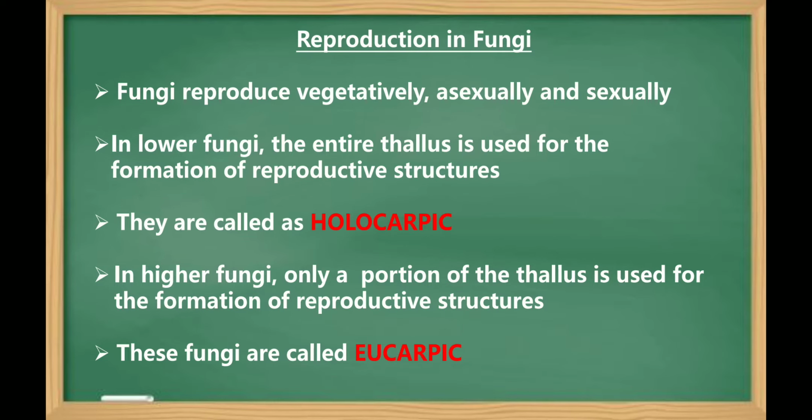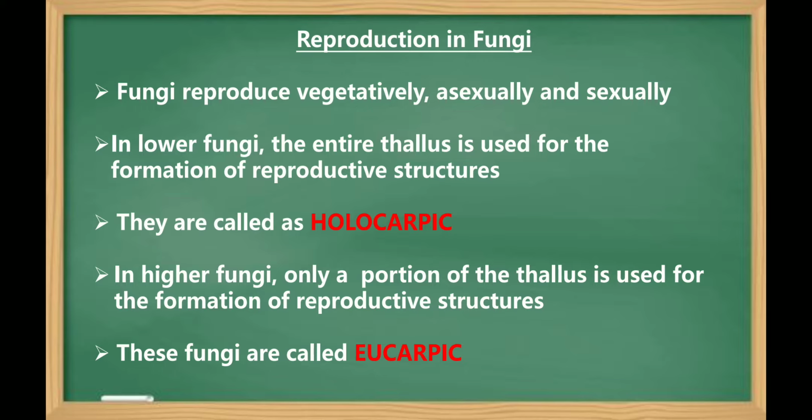Fungi reproduces by all the three methods, namely vegetative reproduction, asexual reproduction and sexual reproduction. In lower fungi, the entire thallus, that is, the entire vegetative body, is used up for the formation of reproductive structures. Hence, they are called as holocarpic. Holo, the entire vegetative mycelium or the hyphae is used up for the formation of reproductive structure.